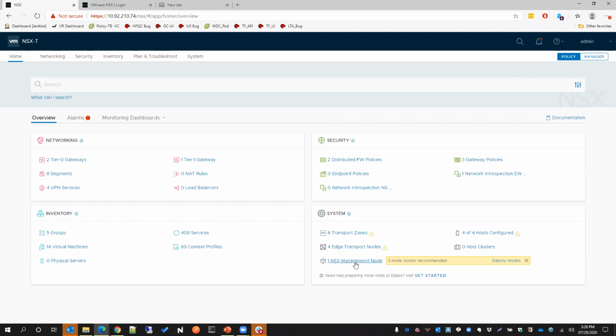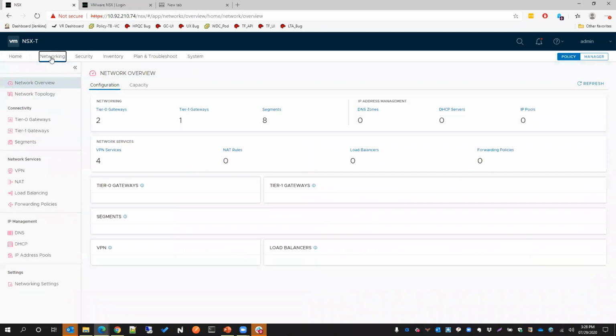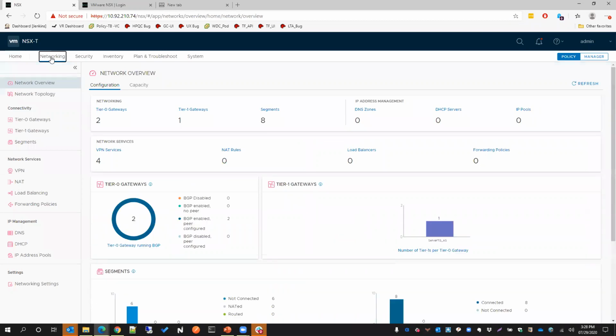As I told you, it's recommended to deploy 3-node clusters. Since I have just 1 node, it's giving me a warning that I should deploy more nodes. But anyway, let me give you an overview of how the networking looks, and then we'll go back to our discussion.